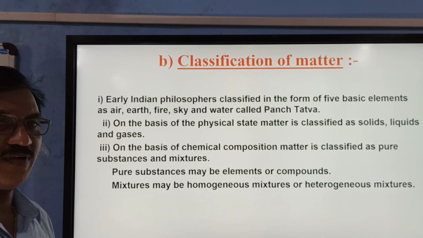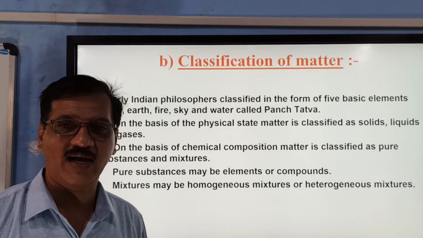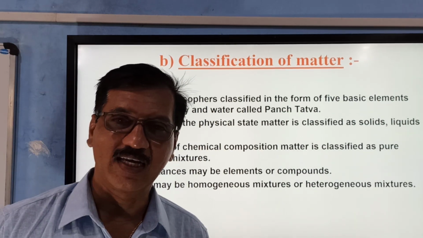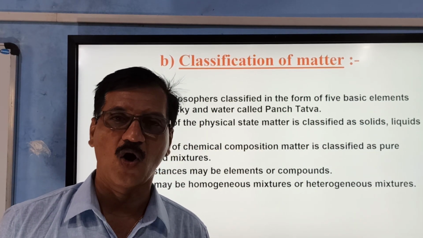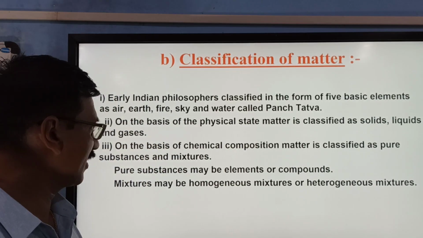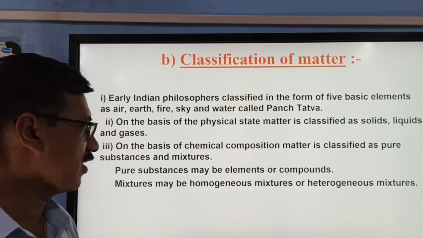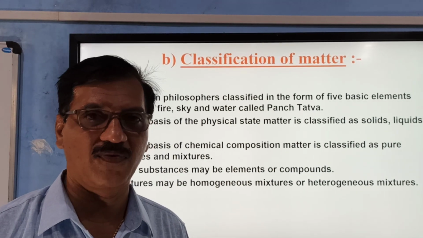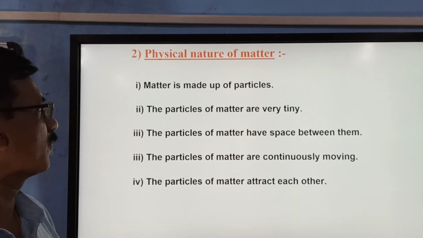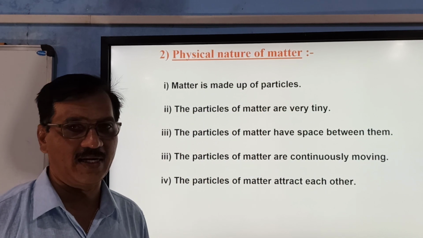On the basis of chemical composition, matter is classified as pure substance and mixture. So anything that you take in this world is either a pure substance or a mixture of some pure substances. So this is chemical classification, and based on the physical properties, we can classify matter as solid, liquid and gas. What is the physical nature of matter?